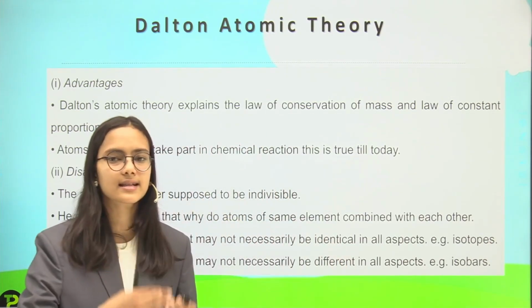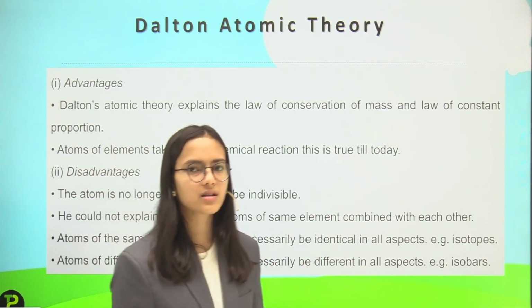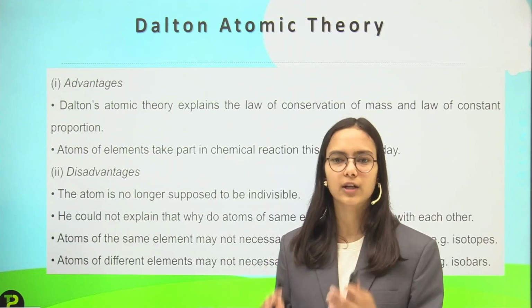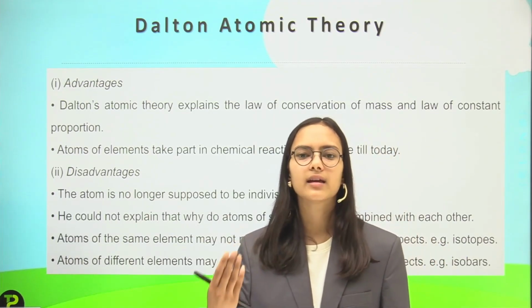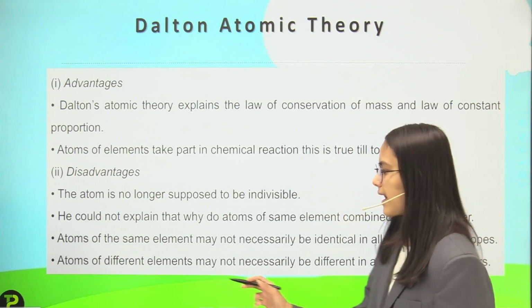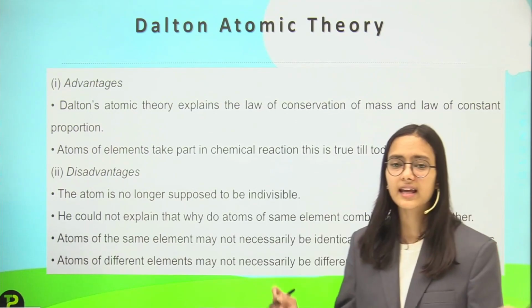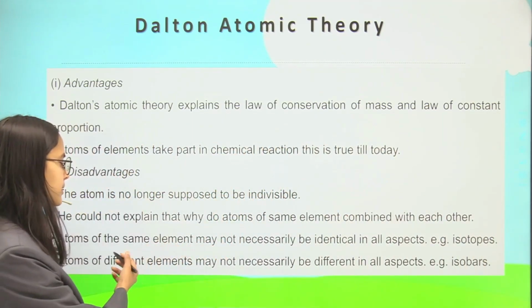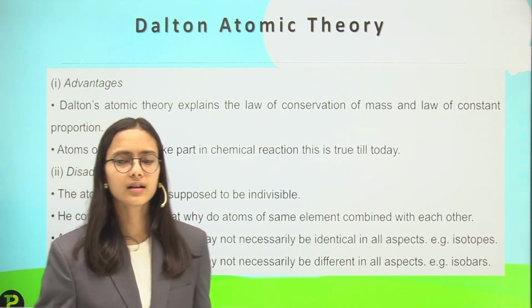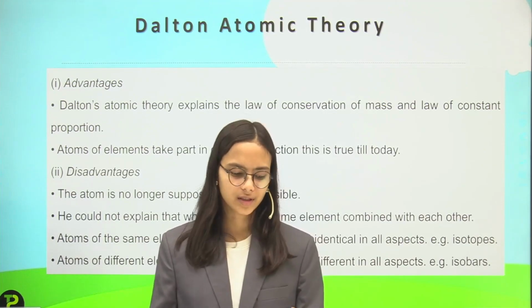I will discuss this at the end of this chapter, what isotopes and isobars are. When we discuss atomic number and atomic masses, you will understand these things more easily. And atoms of different elements may not necessarily be different in all aspects. Not everything may be the same for atoms of the same element, and also the other point.